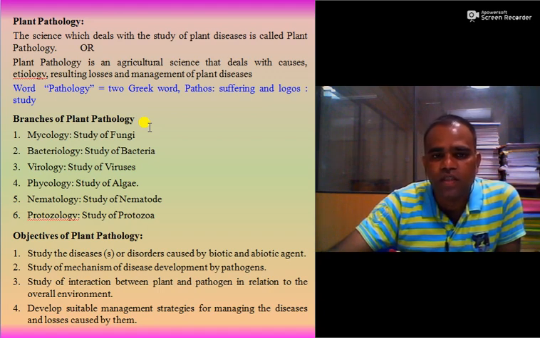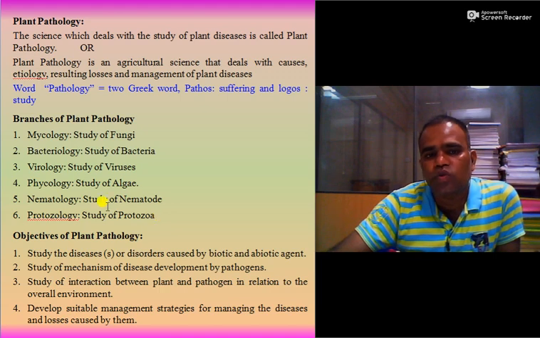The science deals with the study of bacteria is called as bacteriology. The science which deals with the study of viruses is called as virology. The science which deals with the study of algae is called as phycology. The science which deals with the study of nematode is called as nematology. The science which deals with the study of protozoa is called as protozoology. So these all are the branches of plant pathology you must have to keep in mind.